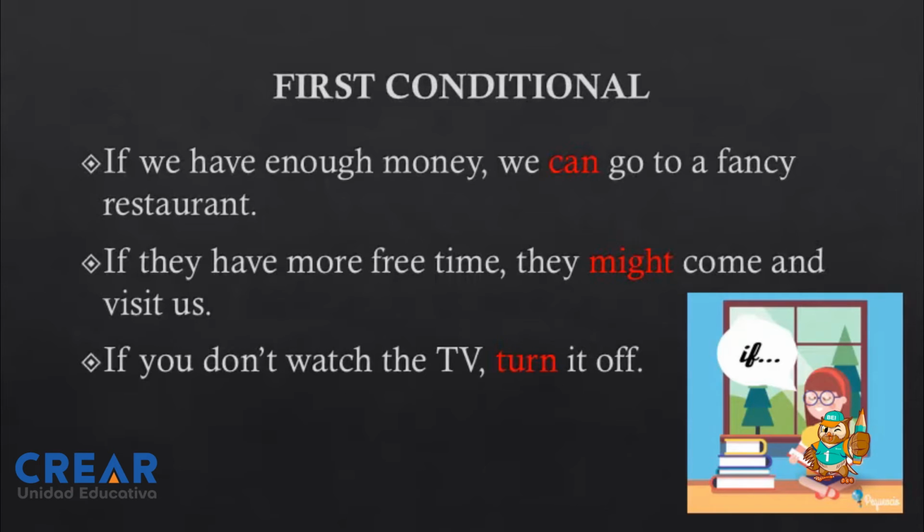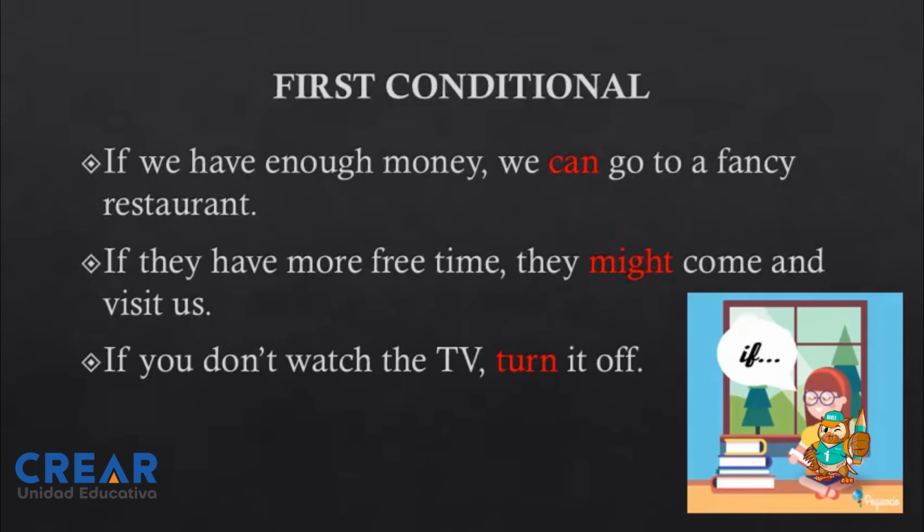Now we continue. What happened here? It says, kids, that if we have enough money, what happens if we have enough money? ¿Qué pasa si tenemos mucho dinero? We can go to a fancy restaurant. Okay, so we are changing will and we are using can in this case. We can go to a fancy restaurant.